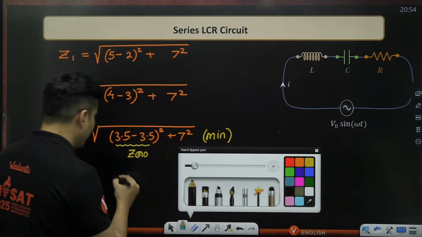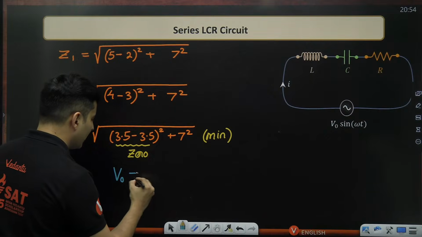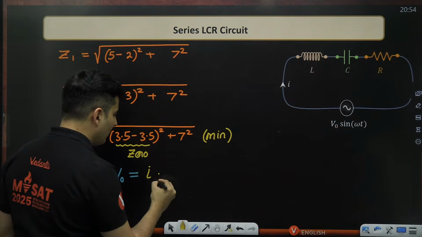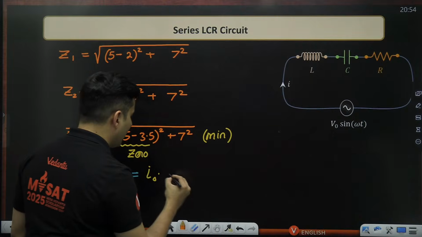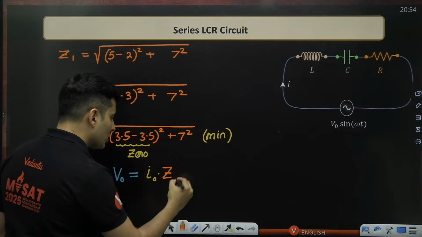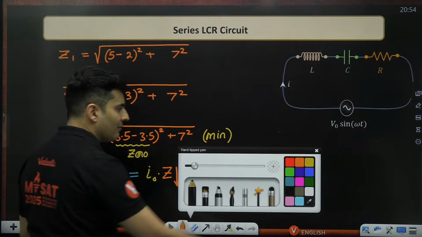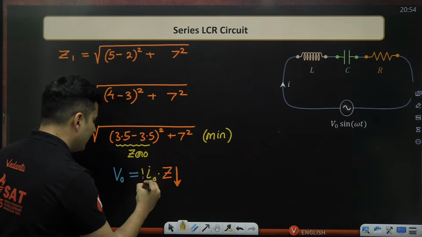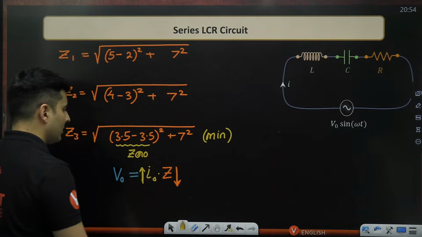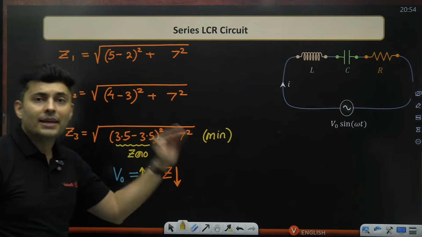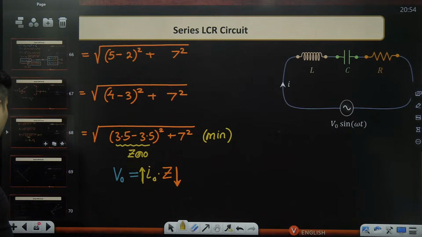Our total voltage is nothing but the current multiplied by the impedance. So if Z is less, for the same voltage, my current will be highest. My current will be obviously the highest. So that is the logic behind it.